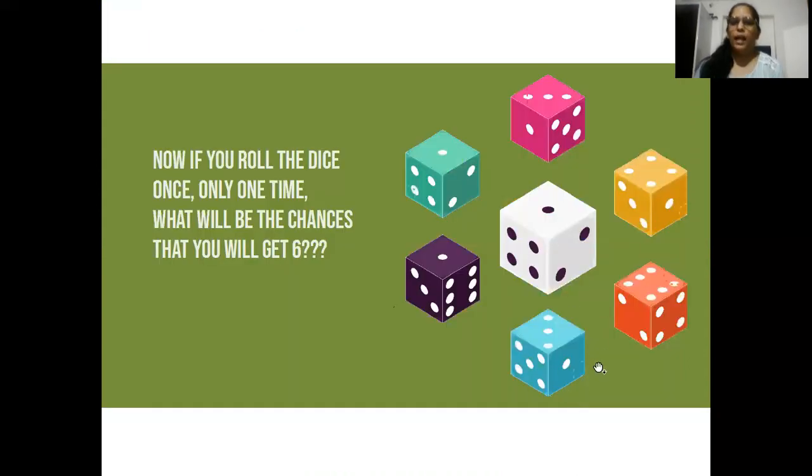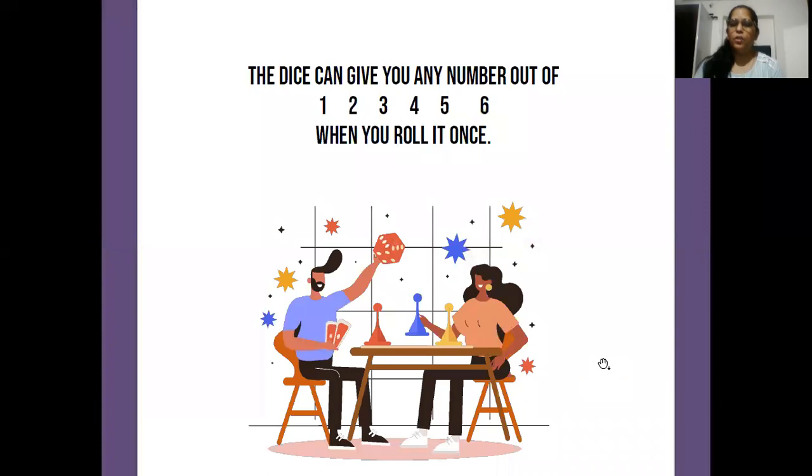Now if you roll the dice, suppose I want to get the number 6 to win, right? And you might be thinking in your mind how I will get the number 6, what are the chances that I will get the number 6 for rolling the dice only one time, right? So a dice can give you a number out of 1, 2, 3, 4, 5, 6 only. Okay, so there are chances that you get either number 1 or number 2 or number 3 or number 4 or number 5 or number 6.